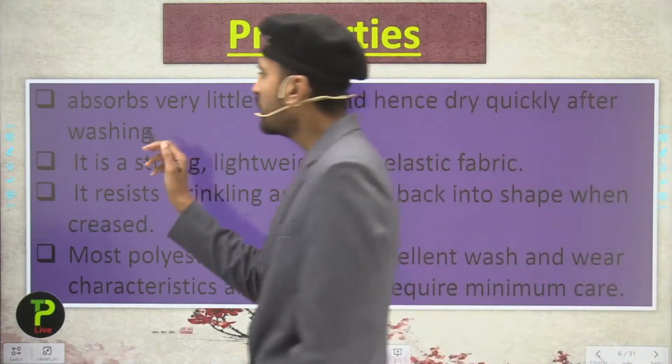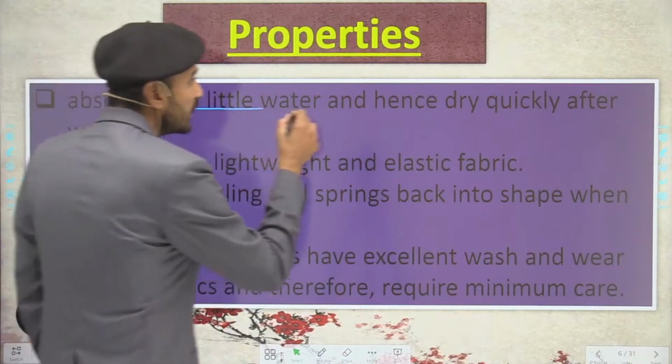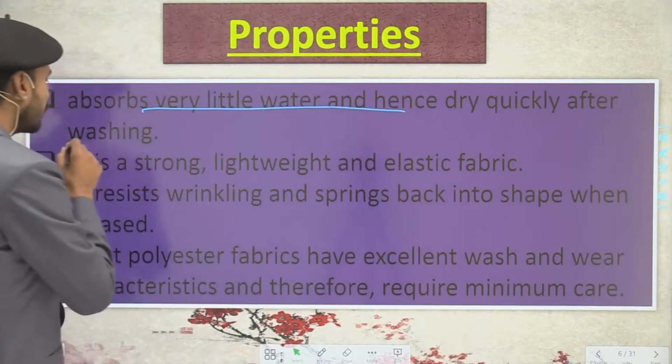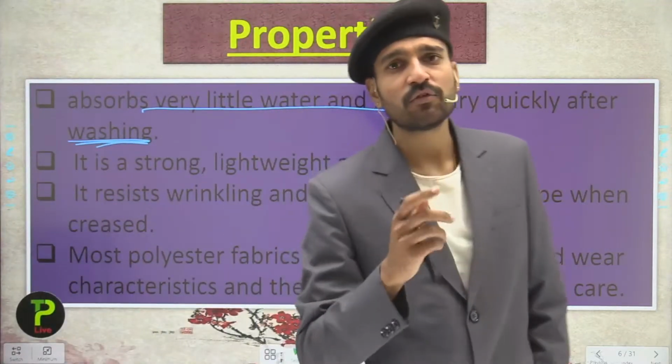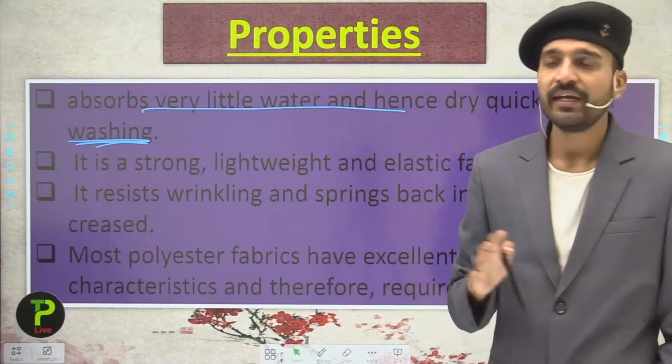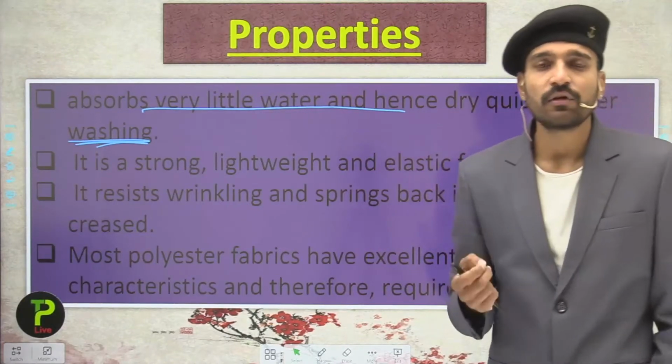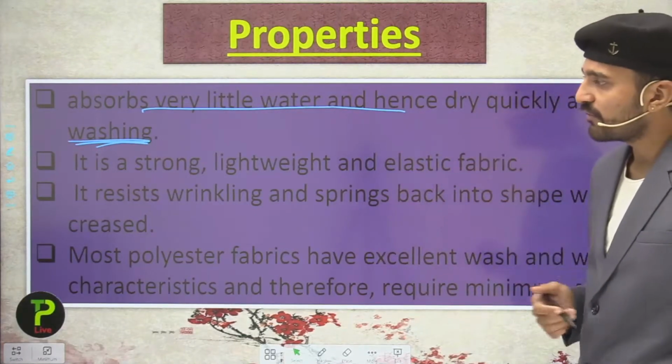Polyester properties: it absorbs very little water and hence dries quickly after washing. This is the best property of the polyester, that it absorbs very little water, and since it is absorbing very little water, it dries very quickly after the washing.